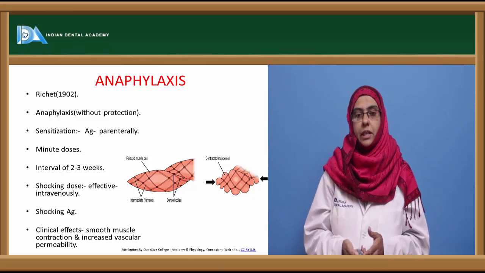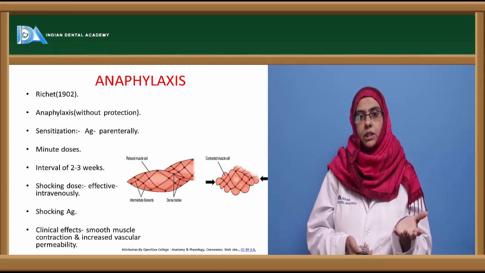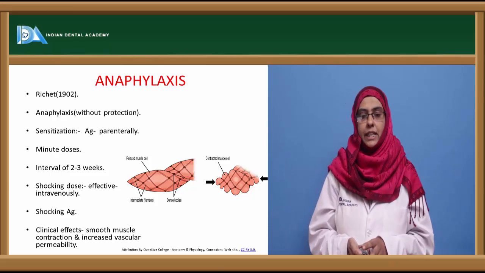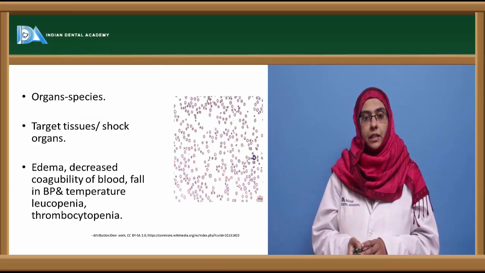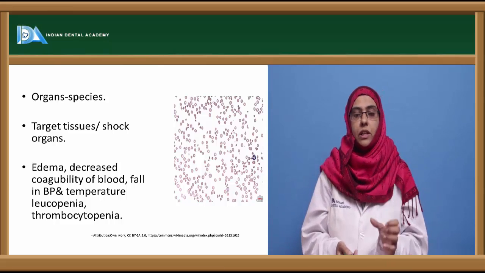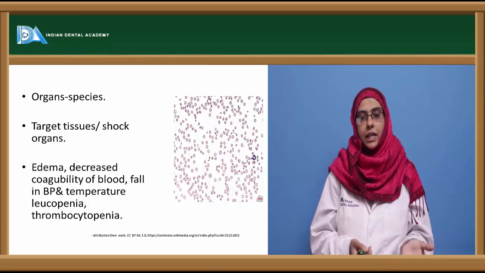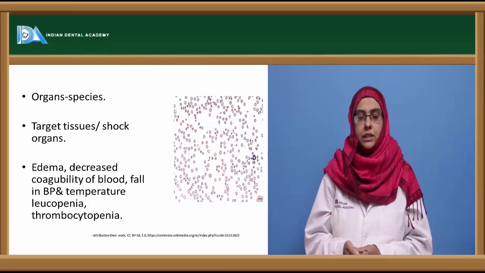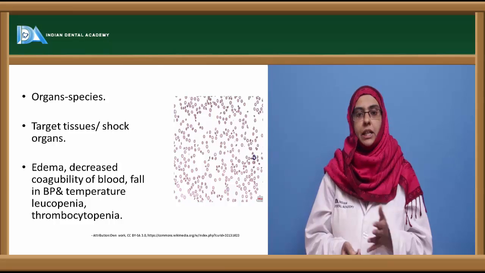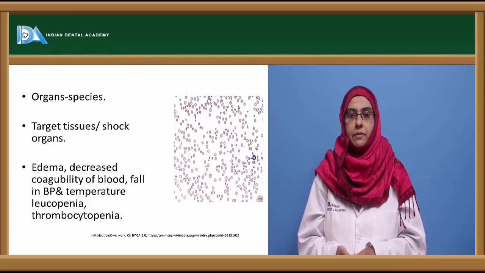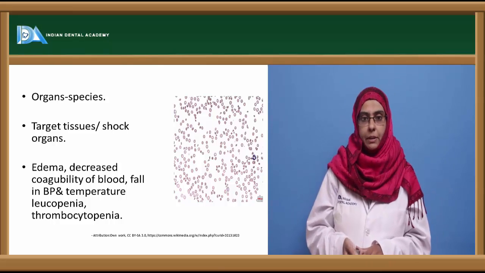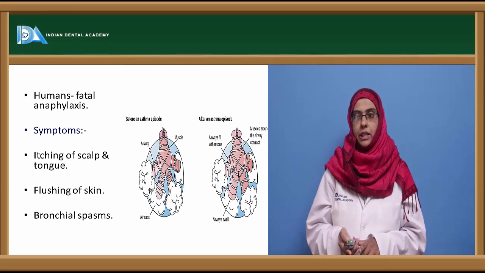Now the effects that can be seen with the shocking dose of this allergen are that it induces smooth muscle contraction and also increases vascular permeability. And it has the ability to affect different organs of a particular species. So these organs or tissues are called the shock target tissues or the shock organs. Apart from smooth muscle contraction and increased vascular permeability, the other clinical manifestations related to type 1 hypersensitivity reactions are edema, decreased coagulability of blood, fall in BP, fall in temperature, leukopenia and thrombocytopenia.